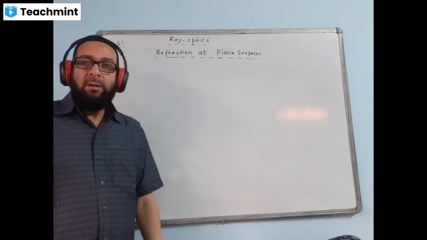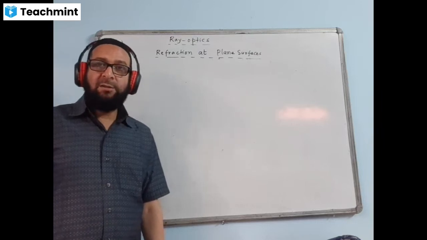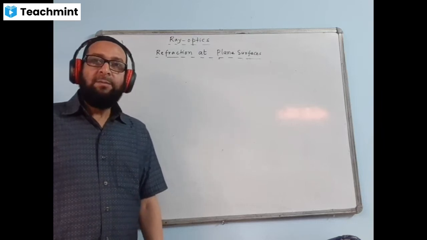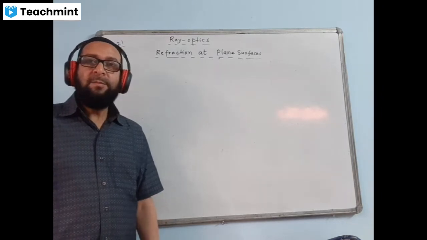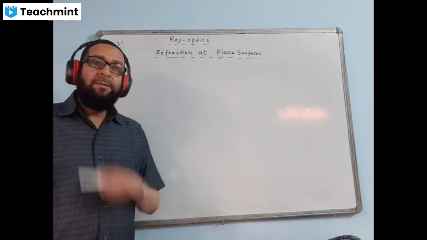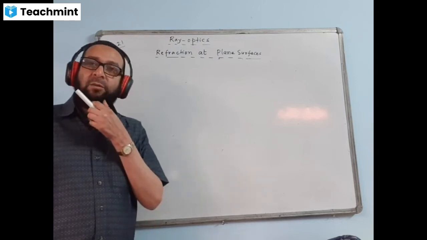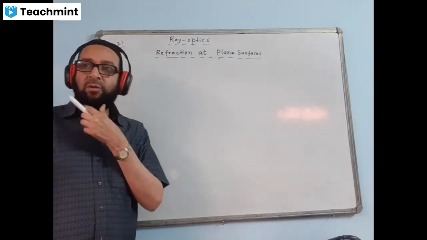Do you know which medium's refractive index is the lowest? Which medium has the minimum refractive index value? The refractive index of which medium is minimum and which medium is maximum? Do you know the value?